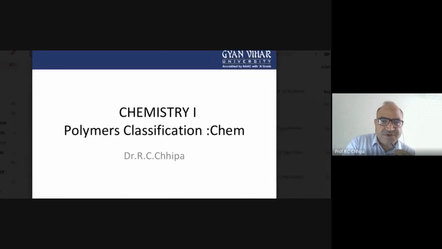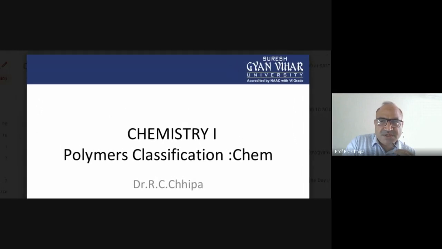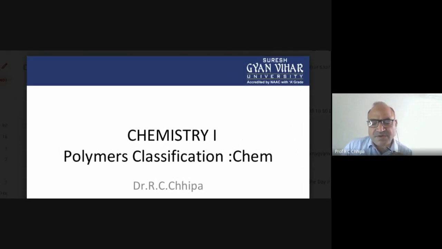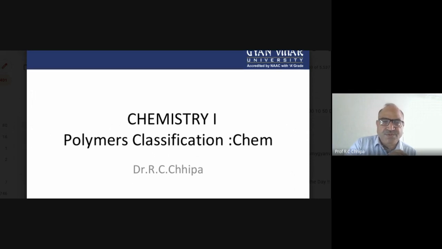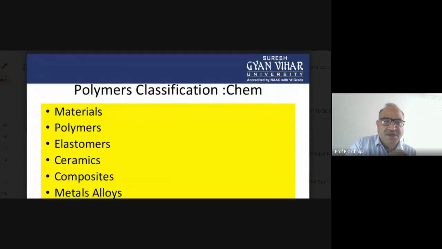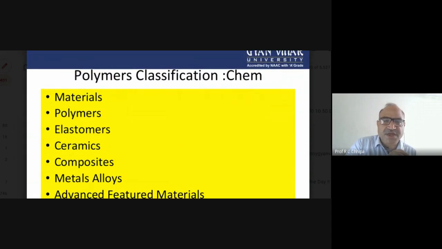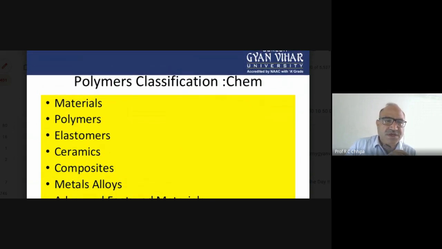Here the classification, whatever the many of the systems can be given. Here we can say based on the origin, based on their behavior, based on their chemical nature, and then we have based on the polymerization process. So for polymer classification, we have to start with the material. All of you know about any of the items, and those are made up of the polymers.